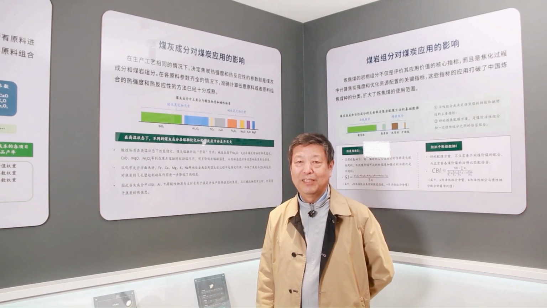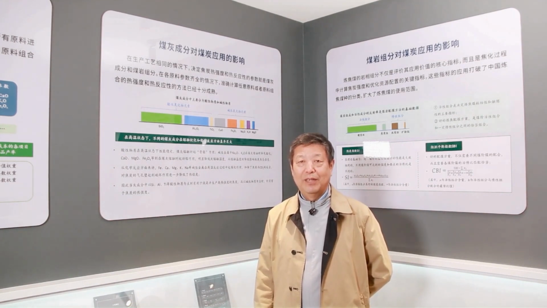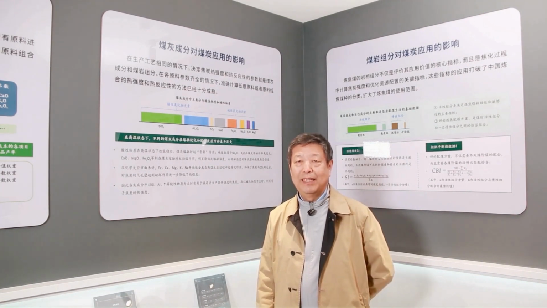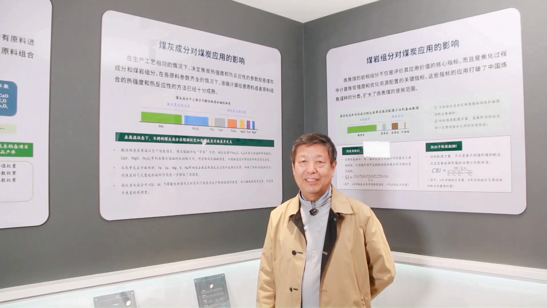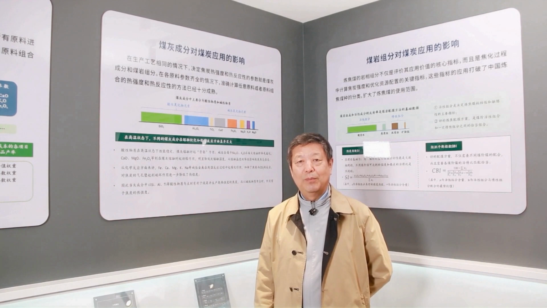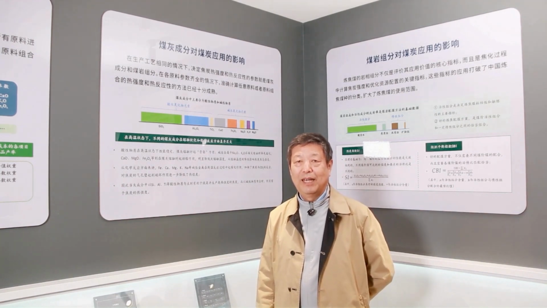We often broadly mention 32 parameters or 34 parameters, but this is actually a very inaccurate number because within each parameter series, there are numerous underlying parameters. For example, the vitrinite reflectance of coal has dozens of coal ranks, and each rank is a parameter in the next level category. Therefore, in a general sense, we use about 30 odd parameters, but the number of lower-level parameters is very large during application.